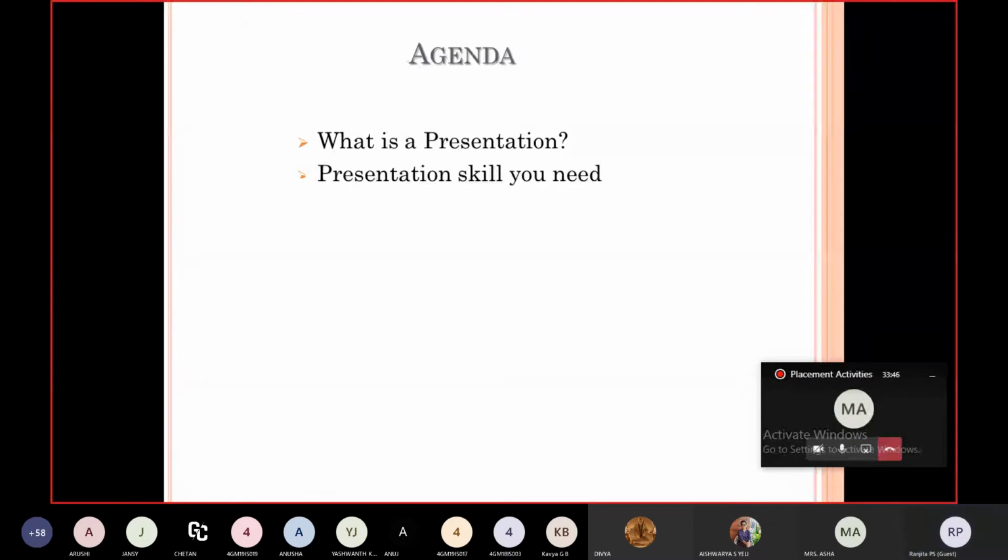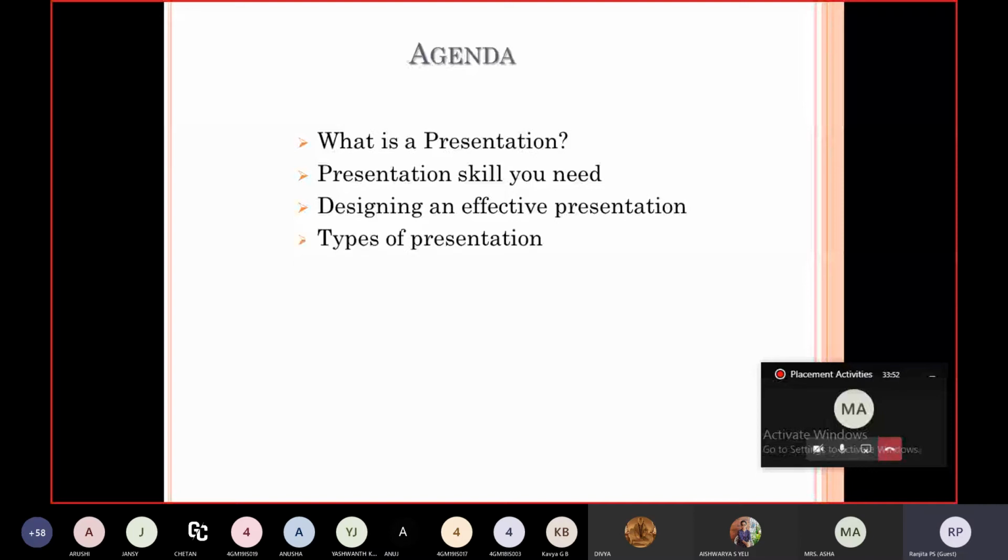We'll see what is there in our agenda today. We'll be talking about what presentation skills are, what you need, designing an effective presentation, types of presentation, do's and don'ts, and finally the conclusion. These are the things we have in store today. I'm very excited because this is one of my personal favorite topics. So let's get started.